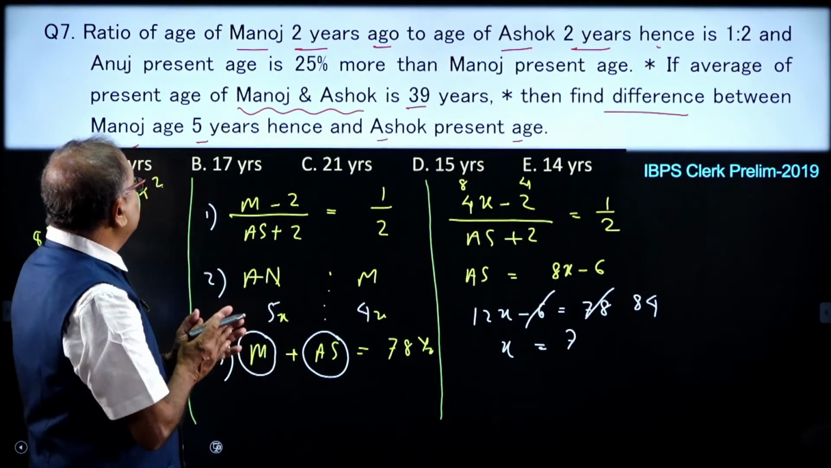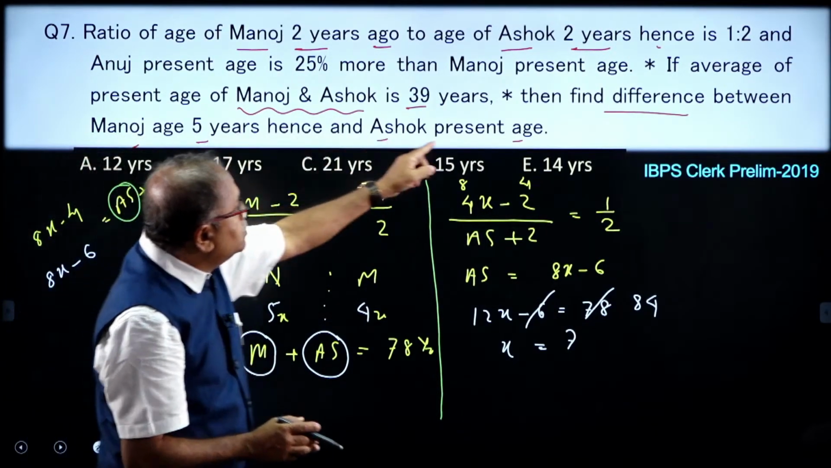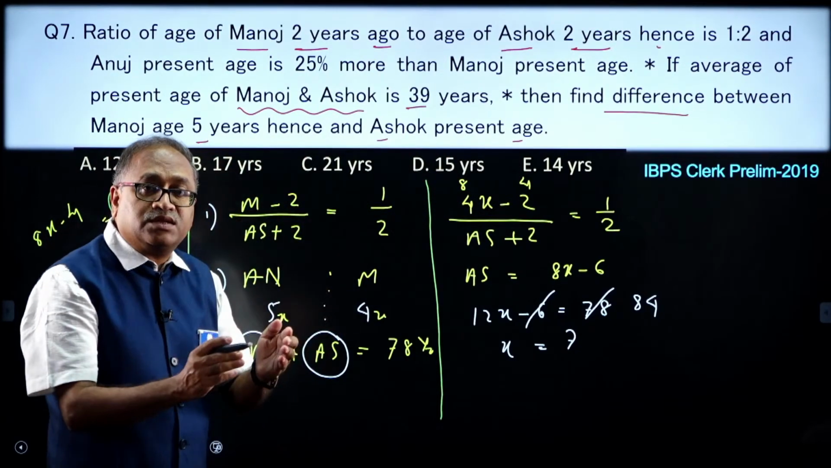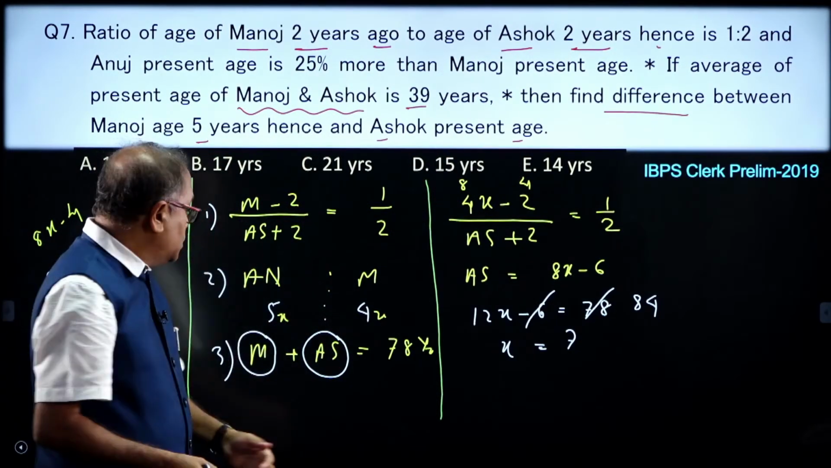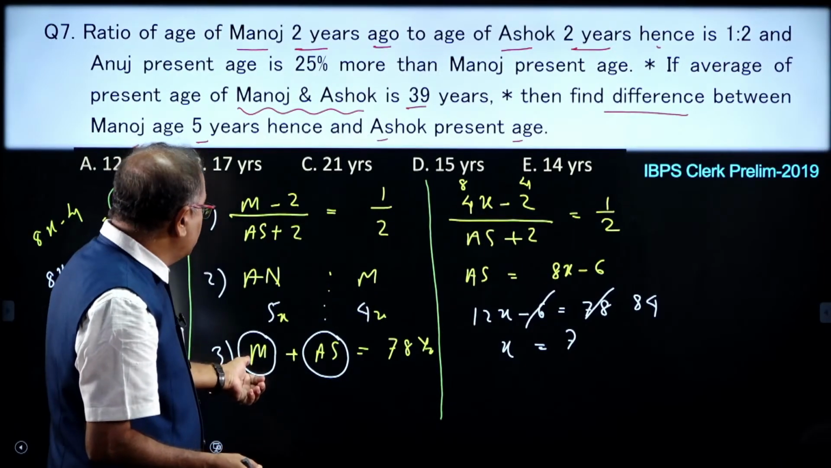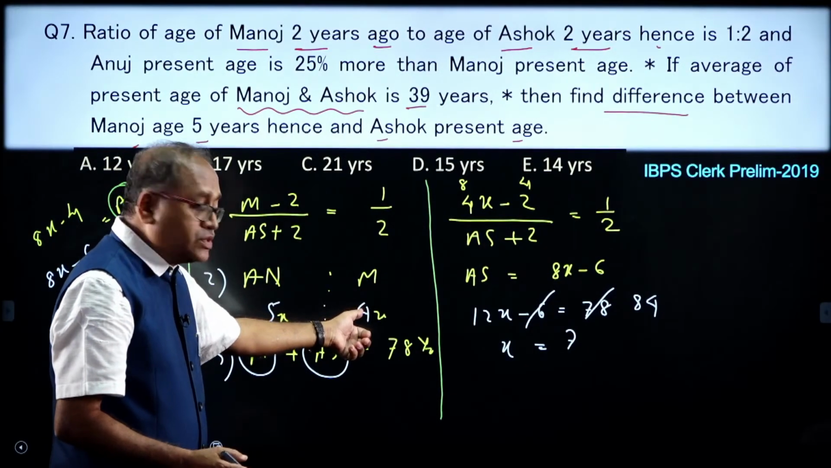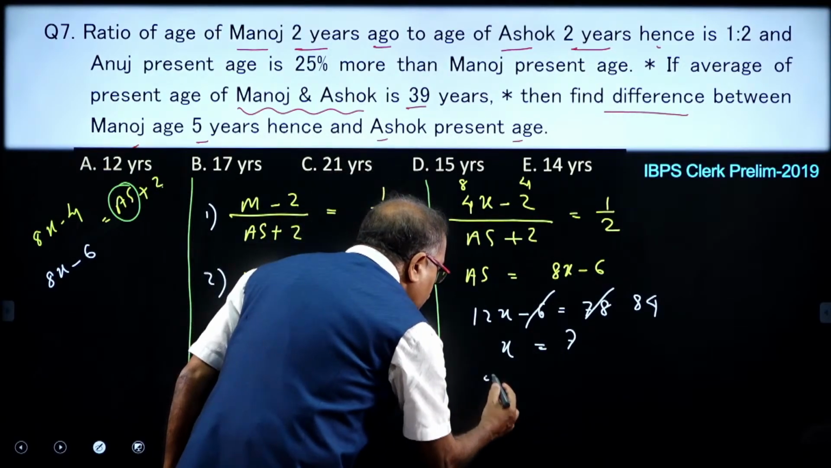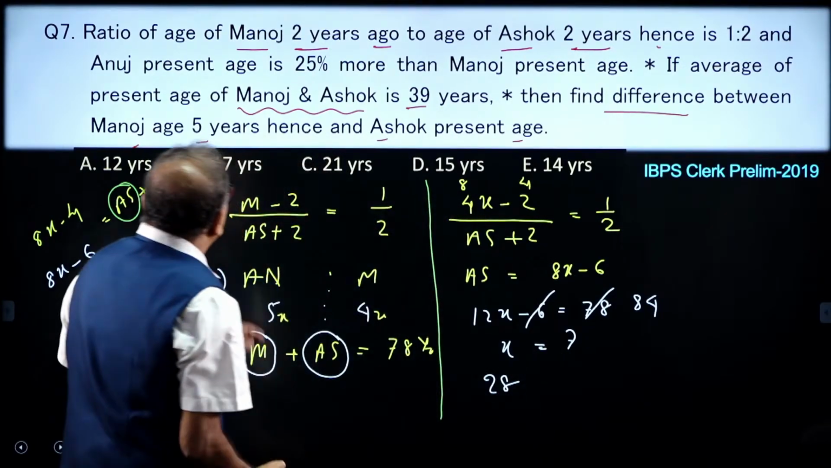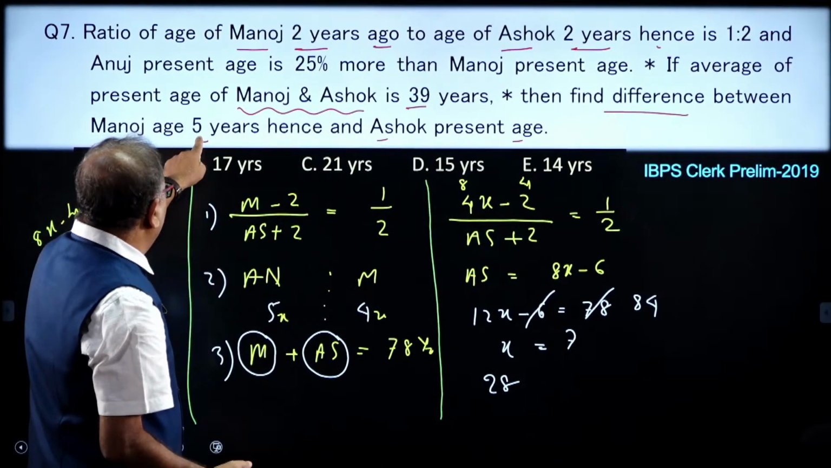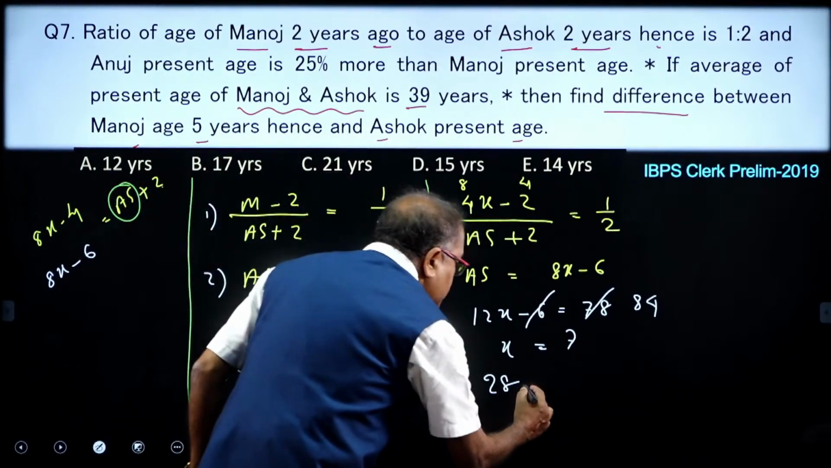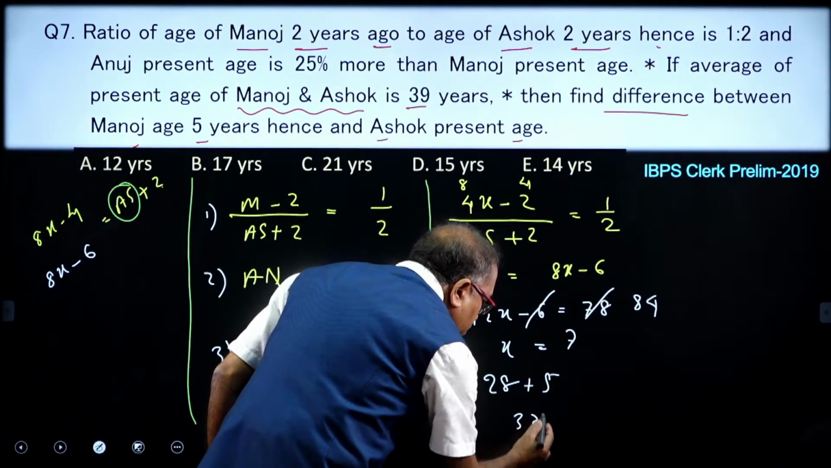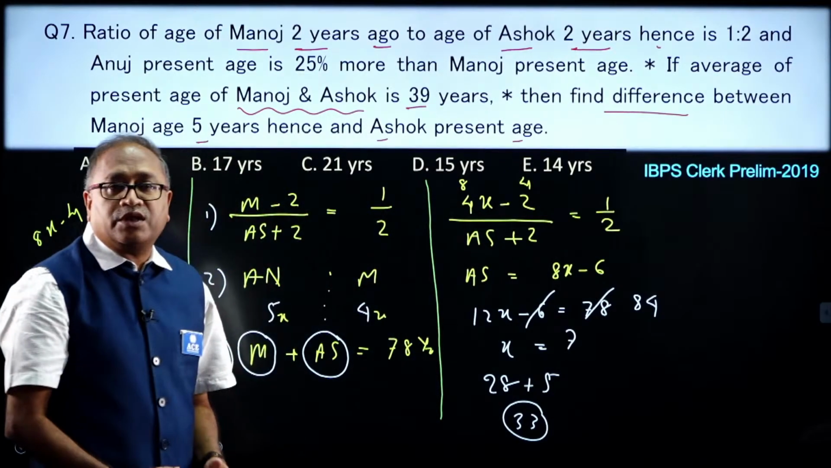Now, what is actually the question asked? The question asks for the difference between Manoj's age 5 years hence and Ashok's present age. What is Manoj's age? Manoj's age is 4x, so I need 4x into 7, that is 28, which is the present age. Here it says Manoj's age 5 years hence, so plus 5, and I am getting 33. That is one value I need.